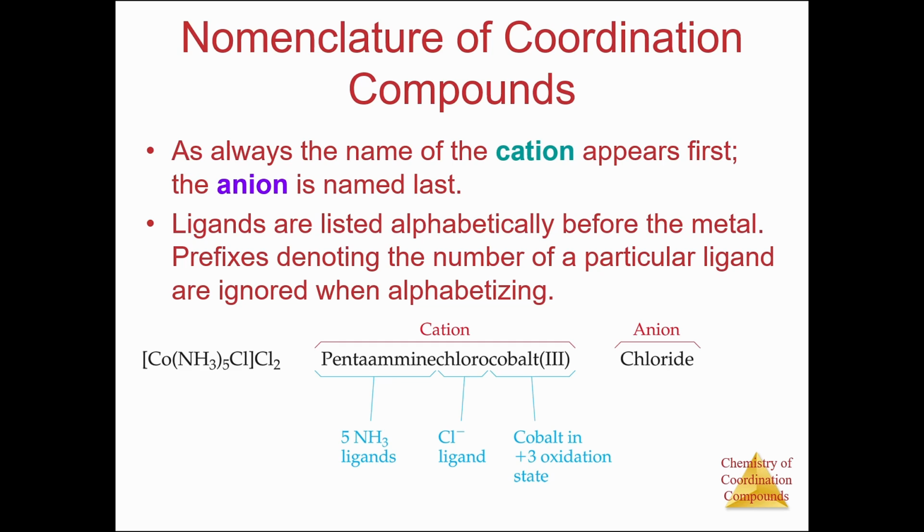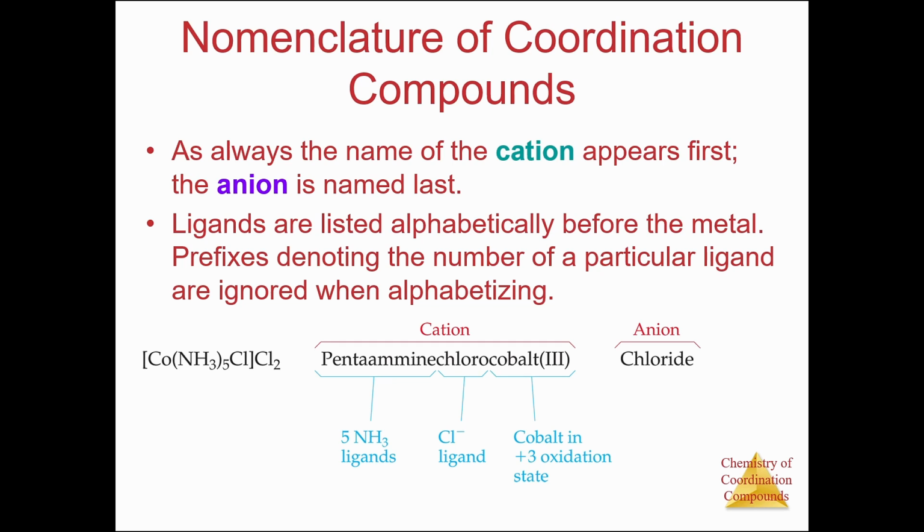Since the oxidation state of this cobalt is 3 through the calculation, we shall name the oxidation state with the Roman numeral 3, and hence the IUPAC name goes as pentaamine, since we have 5 amine groups. Then followed by chlorine. Instead of chlorine, we have to pronounce it as chloro.